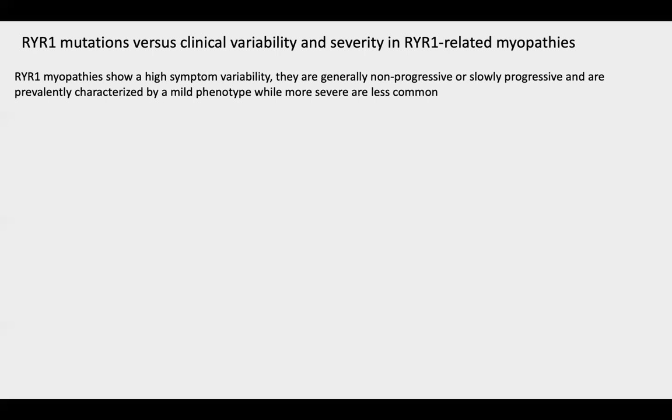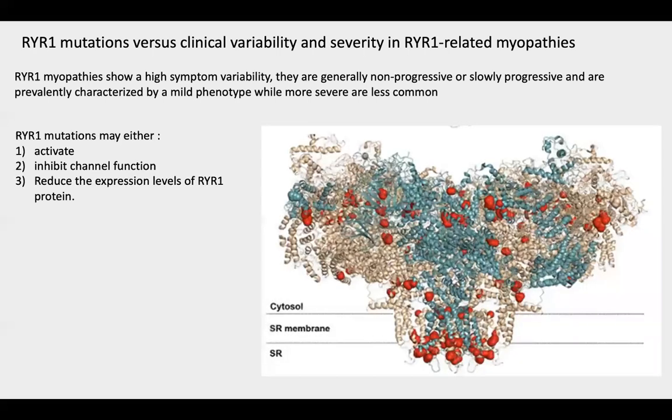RYR variants can be inherited with a dominant or recessive transmission, and in general, there is a tendency to more severe phenotypes observed with recessive transmission. The RYR1 mutation may either activate or inhibit channel function, or in some cases can reduce the expression levels of the RYR1 protein, resulting in a reduced amount of channel in these muscle fibers.